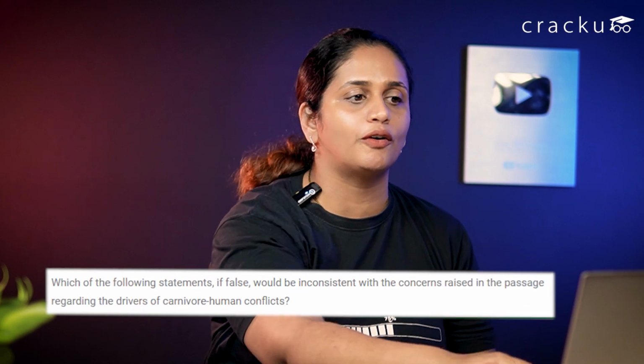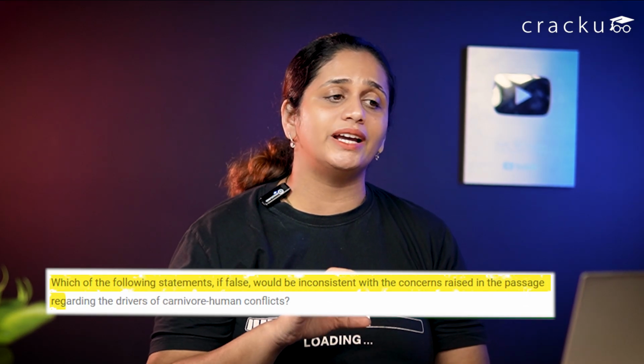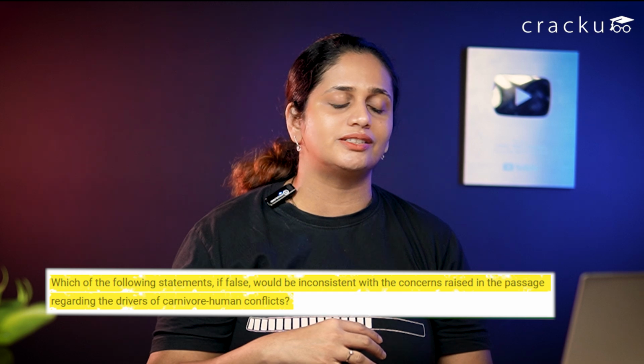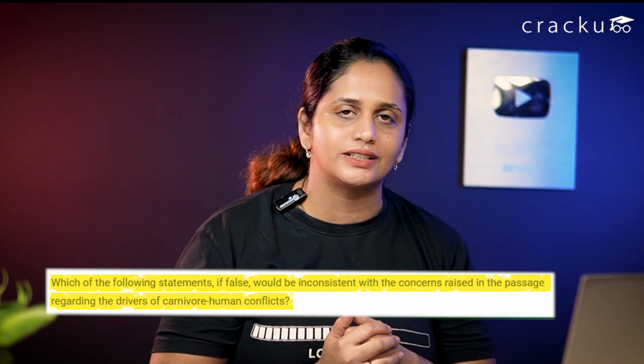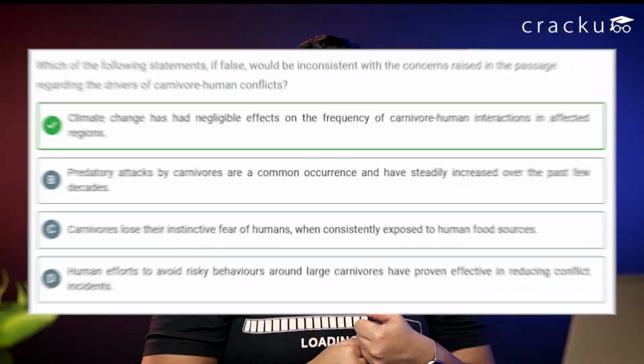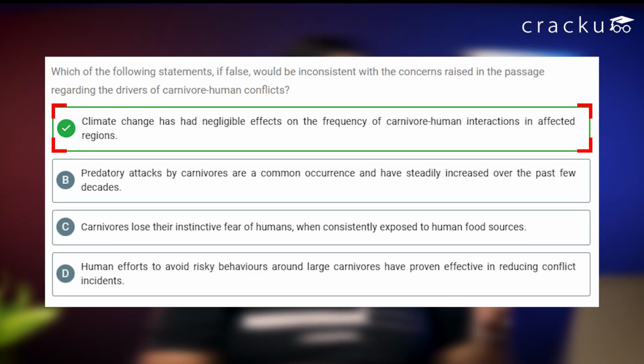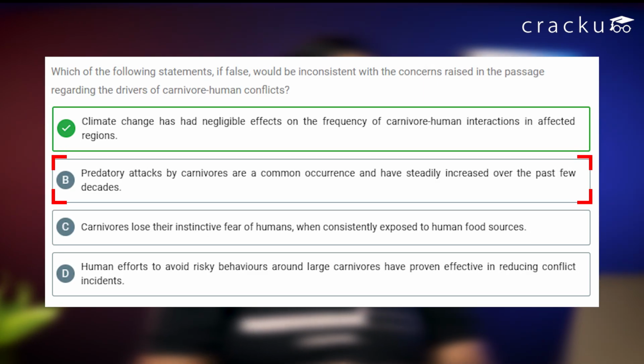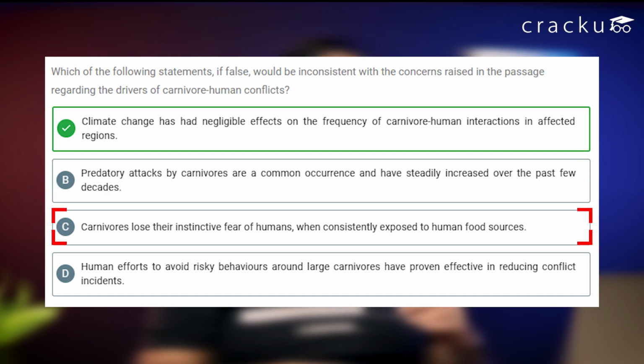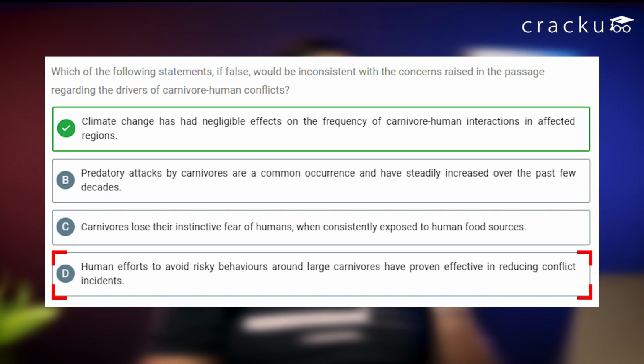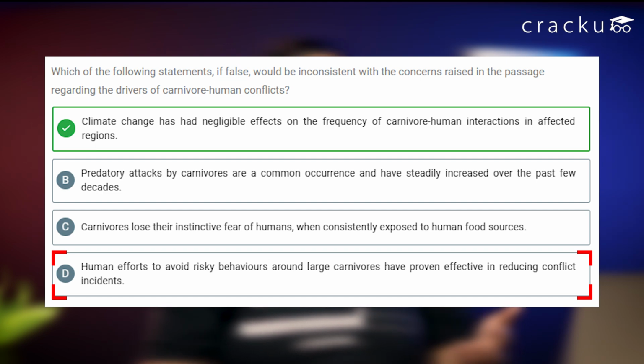For example, there is one question on carnivores. We are asked which of the following statements, if false, would be inconsistent with the concerns raised in the passage regarding the drivers of carnivore-human conflicts. The options are: climate change has negligible effects, predatory attacks by carnivores are a common occurrence, carnivores lose their instinctive fear of humans, and human efforts to avoid risky behaviors around large carnivores have proven effective. Forget the difficult wording of "if false would be inconsistent."